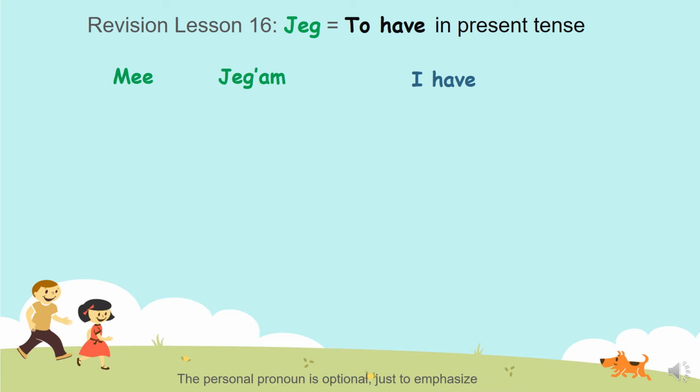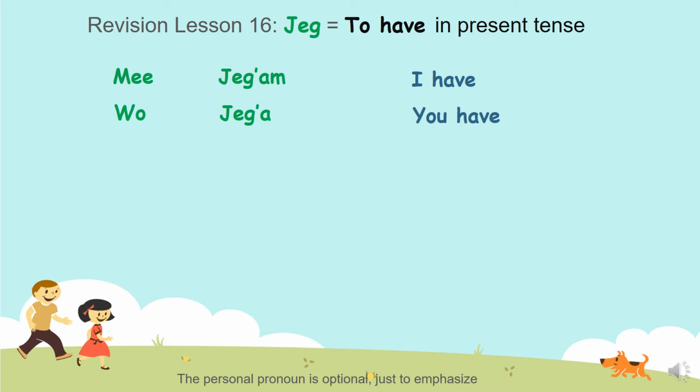So jegam plus something. You have, you remember? Jega. If I want to emphasize you, I will say wo jega. Me jegam, wo jega. In general, we'll just say jegam, jega. We will forget about the personal pronoun.